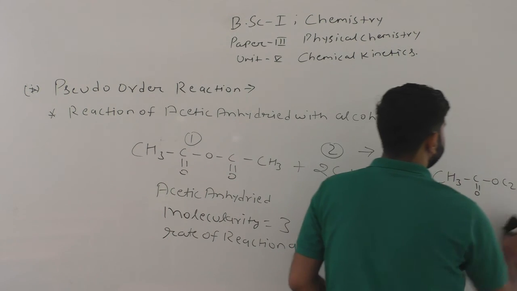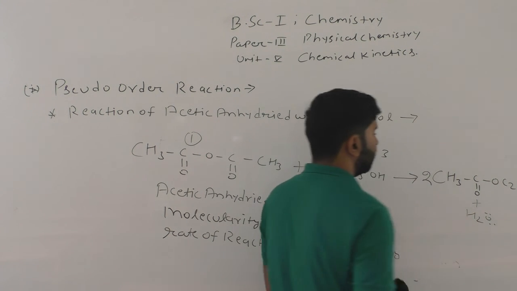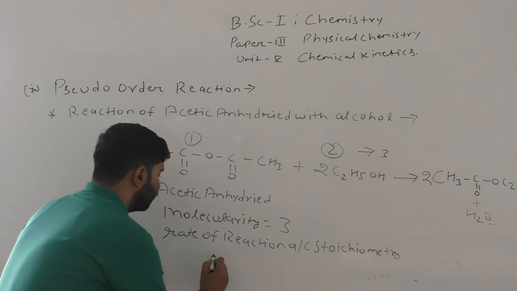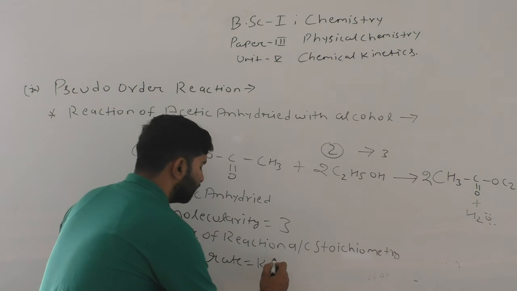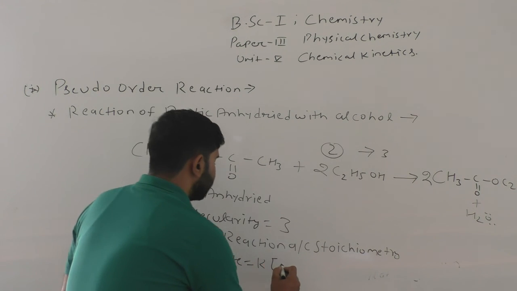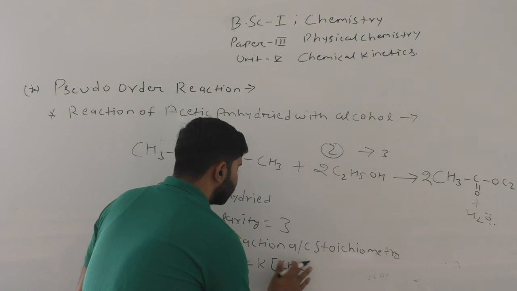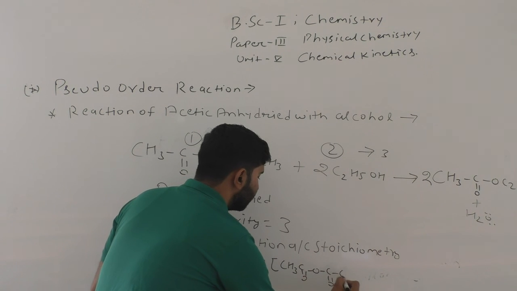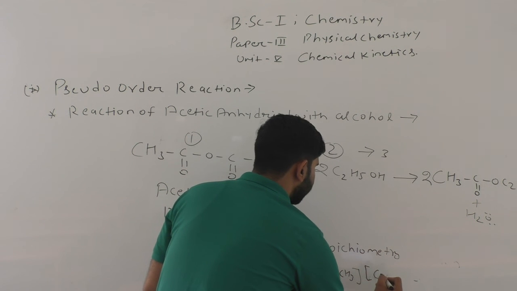This product is plus H2. According to the stoichiometry, rate equals K (CH3CO)2O, that is acetic anhydride, and alcohol to the power 2.